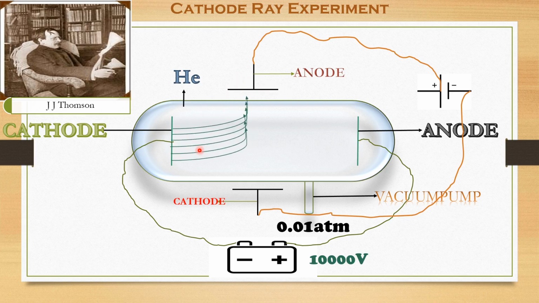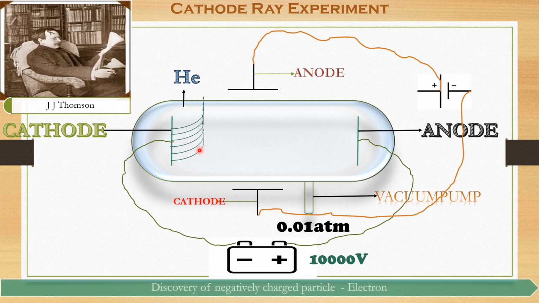he concluded that these rays are made up of negatively charged particles, and he named that negatively charged particle electron. So this leads to the discovery of a negatively charged particle, that is nothing but electron.